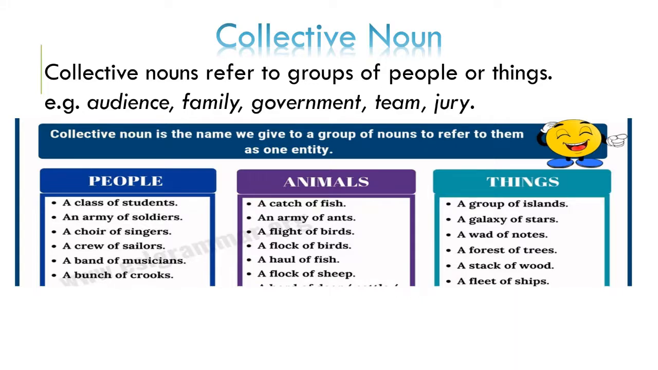A collective noun is a name we give to a group of nouns to refer to them as one entity, right? If we are indicating a particular group as one entity, that means it is a collective noun. Just like here examples are given: people, animals, things, a class of students, right? A class, what is a class? That means a collection of students. What is an army? A collection of soldiers. So there are many examples you can go through as well.